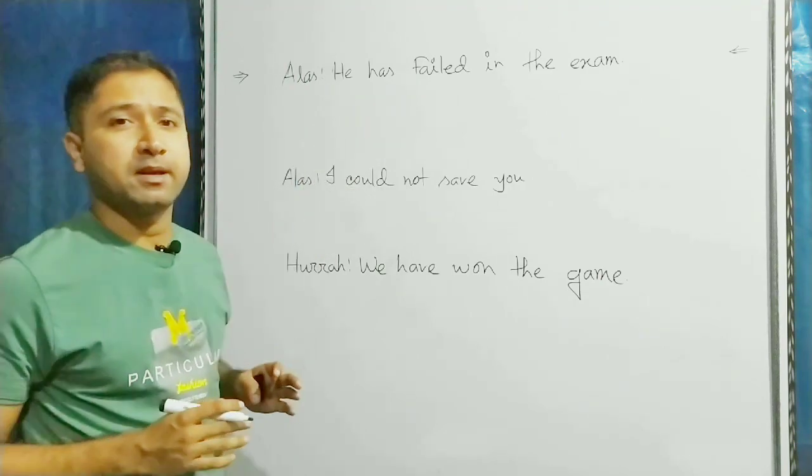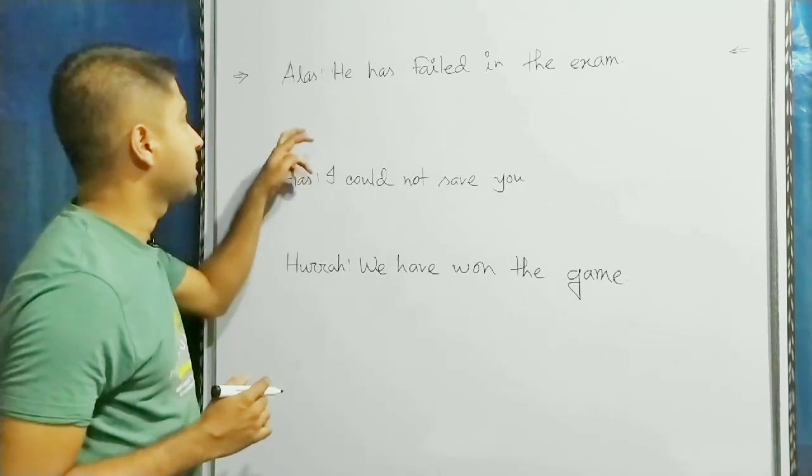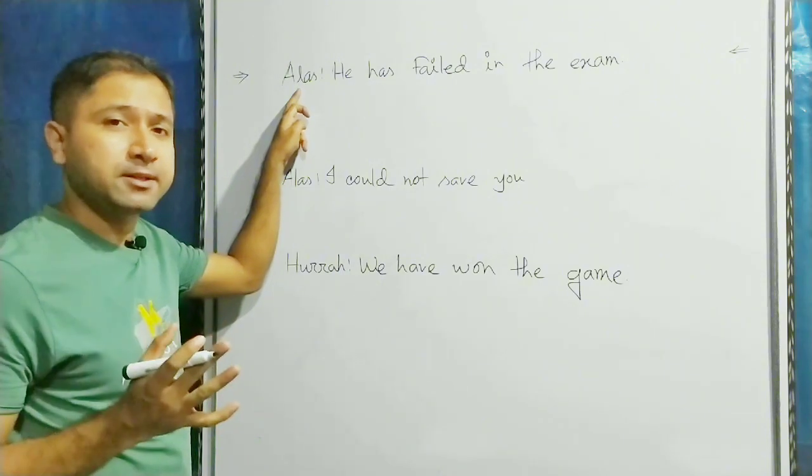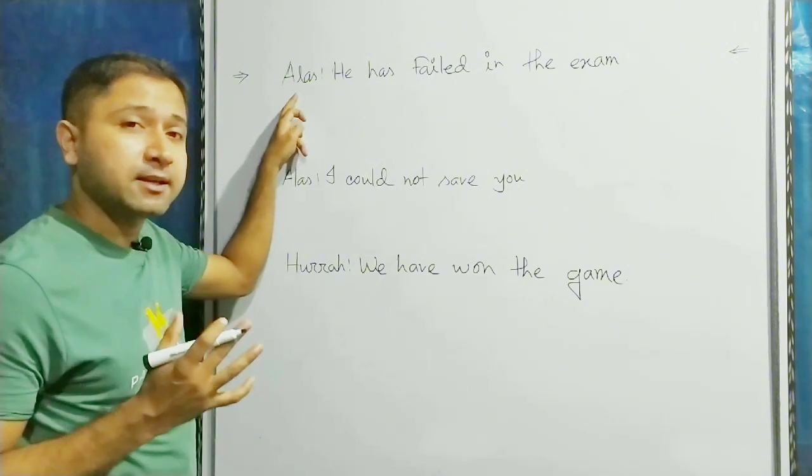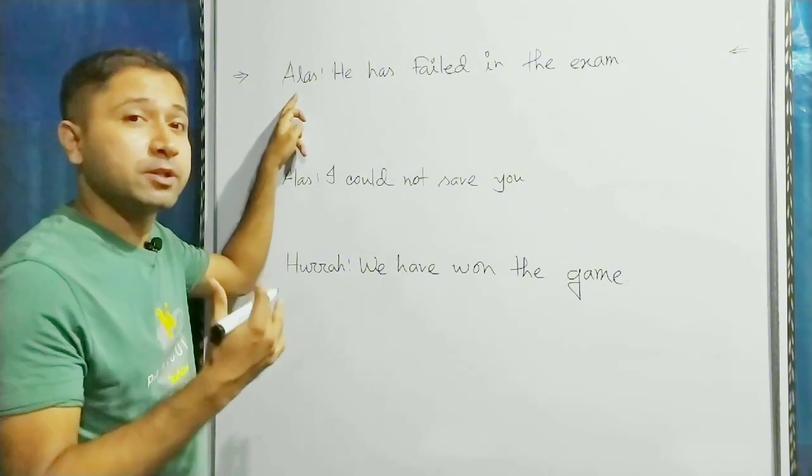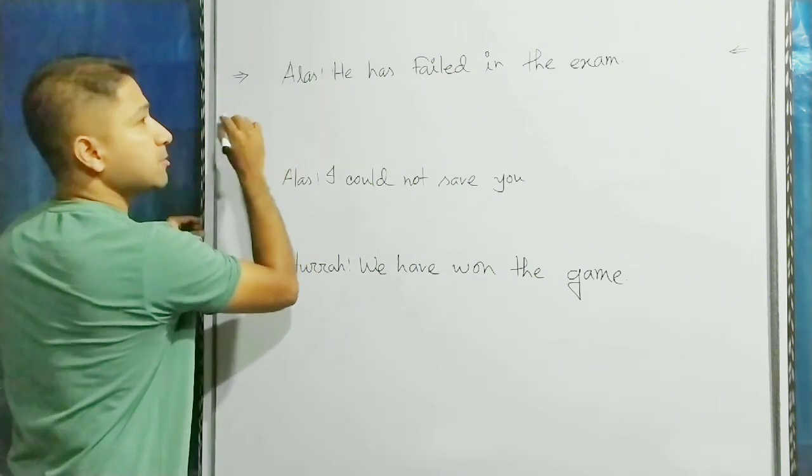For example, alas, he has failed in the exam. হায়, সে পরীক্ষায় ফেল করেছে। এটা হচ্ছে একটা exclamatory sentence, করতে হবে assertive, আর exclamatory sentence এলাস থাকলে assertive করতে it is a matter of sorrow that বসে। তো এলাসের পরিবর্তে আমরা লিখব it is a matter of sorrow that।